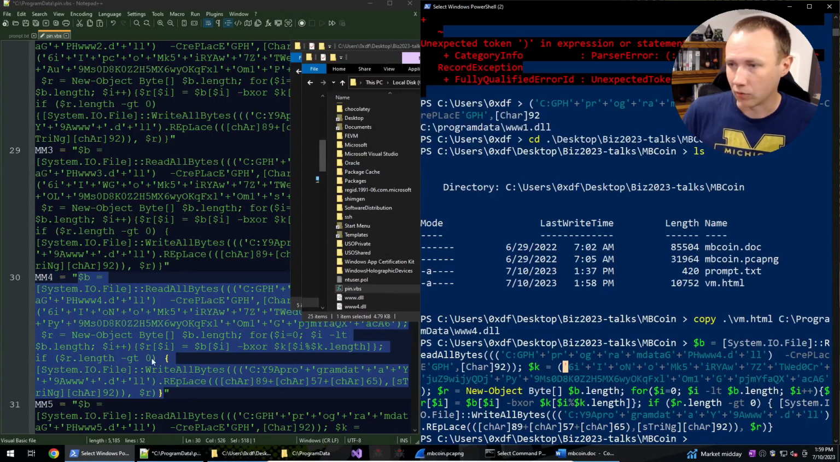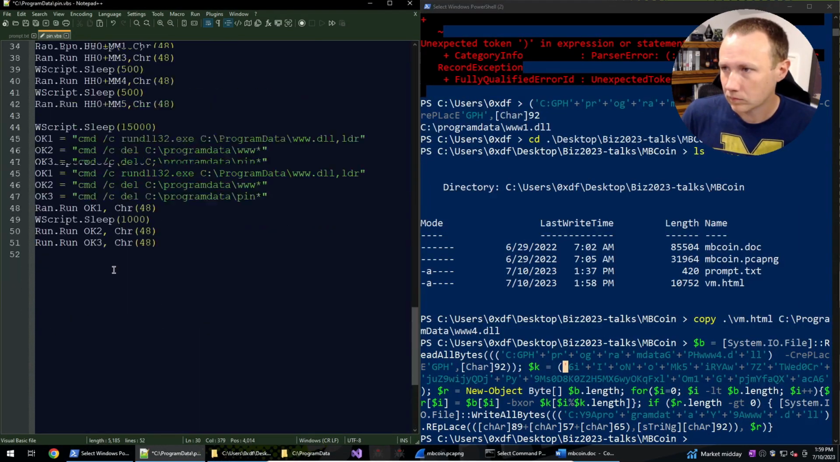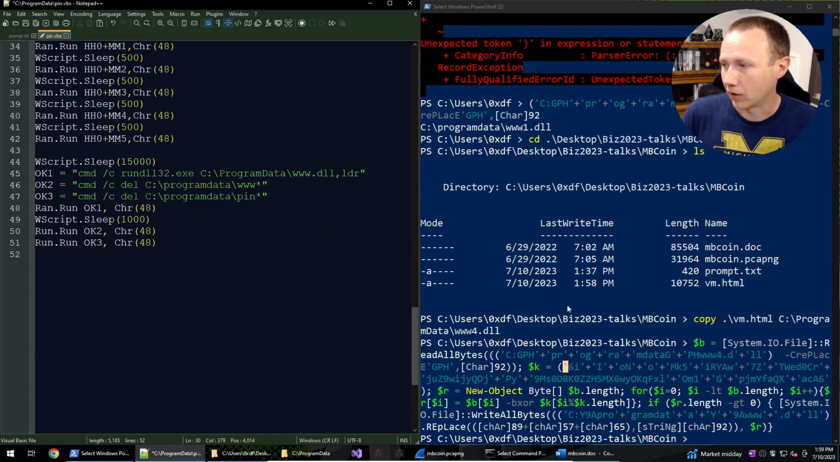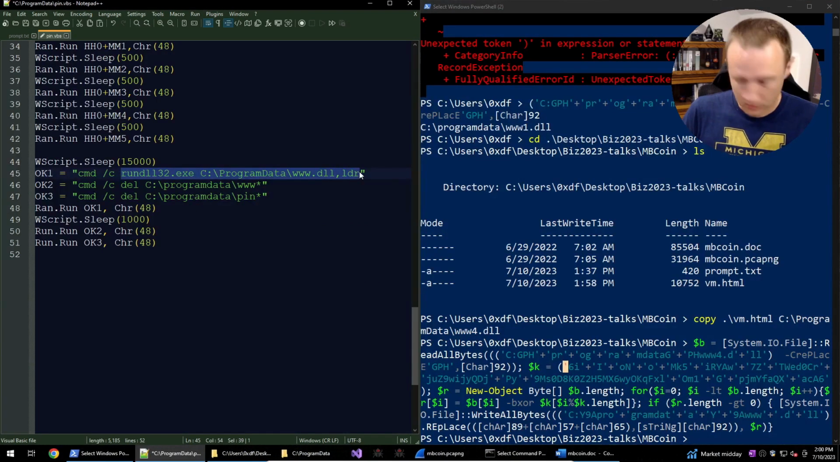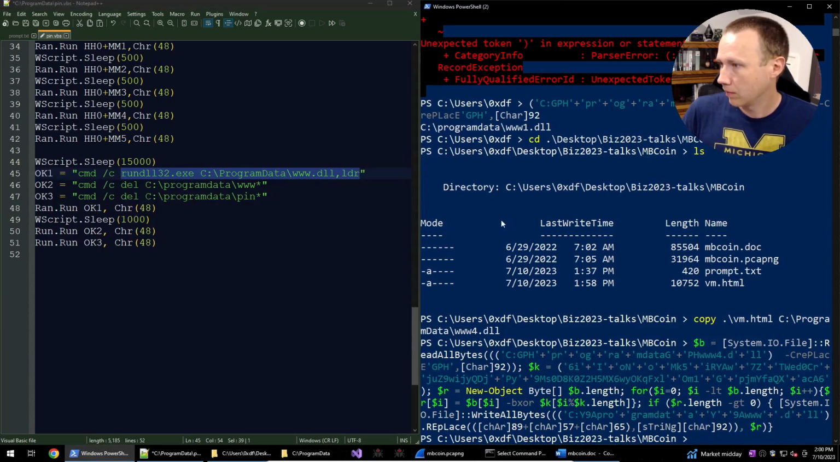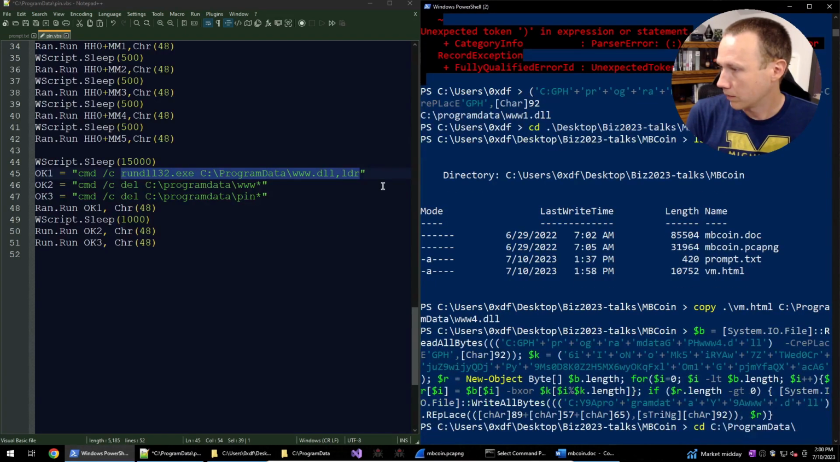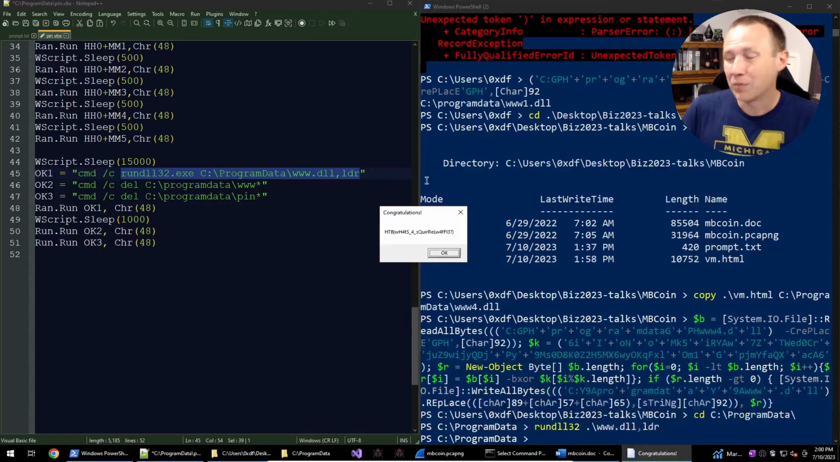And we can actually just run it. How are we running it? We want the LDR function, so we could grab this right here, copy. I lost my paste somehow. We'll just do, let's see, program data. So run DLL32, www.dll, comma LDR, and boom, we got the flag.